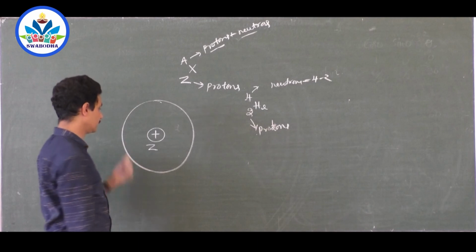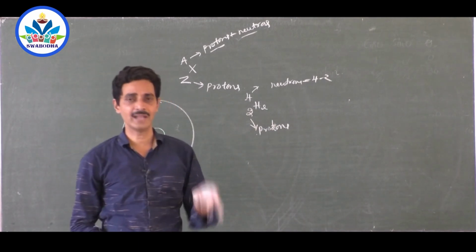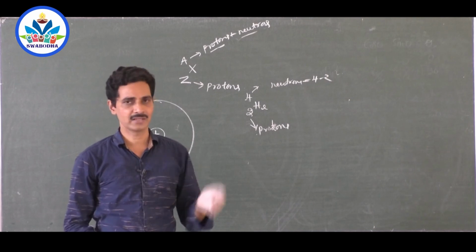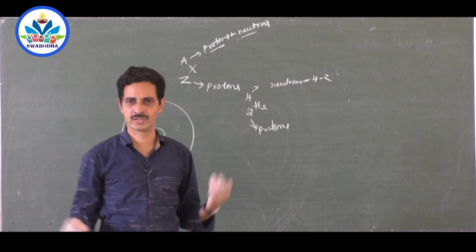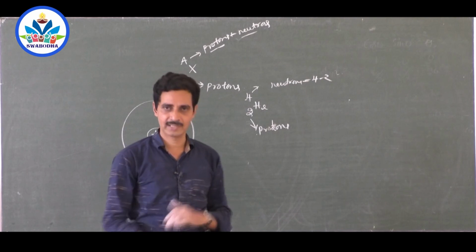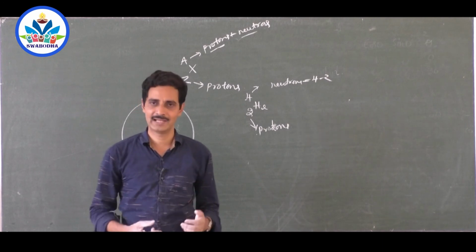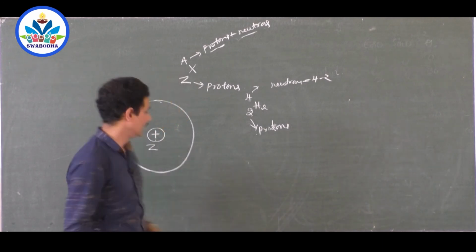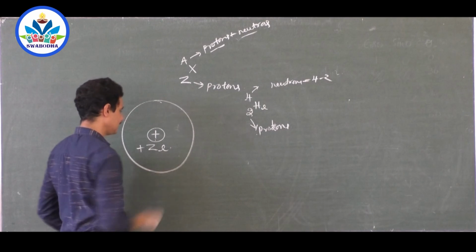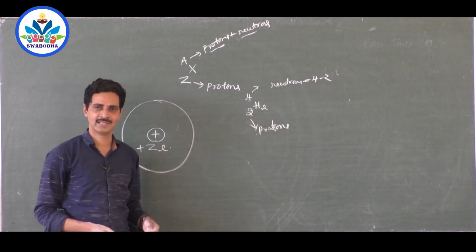Okay, there are 2 protons. So what is the charge of the nucleus? Number of protons into charge of each proton. You know that the charge of proton and charge of electron are exactly equal. But one is positive, another is negative. Only their natures are different. They have different polarity. One is plus, another is minus. So plus Ze, where e is the magnitude of charge of electron, 1.602 into 10 to the minus 19 coulomb.